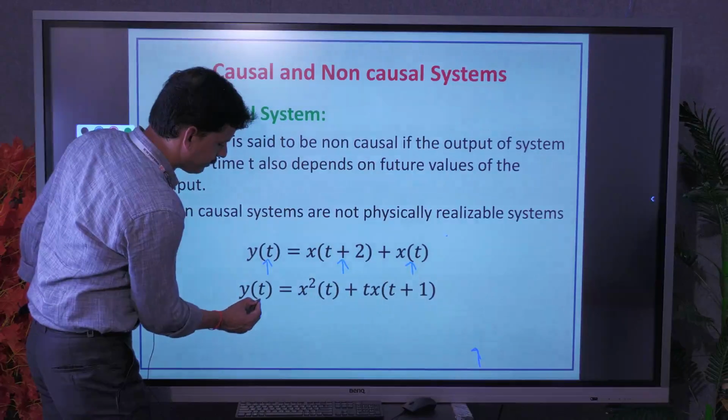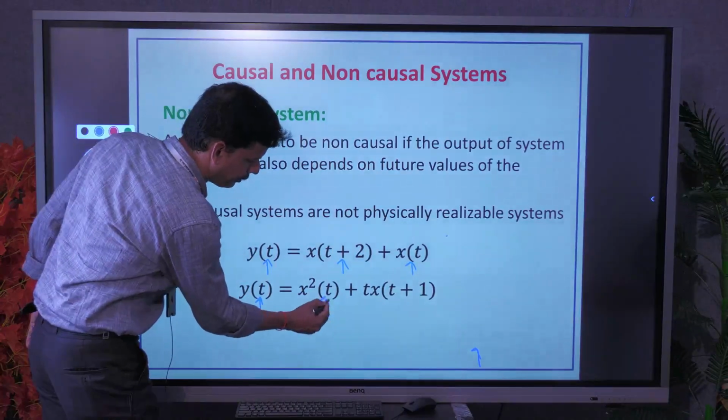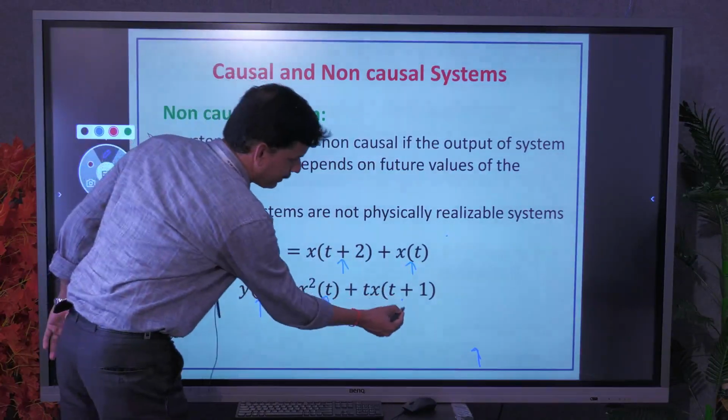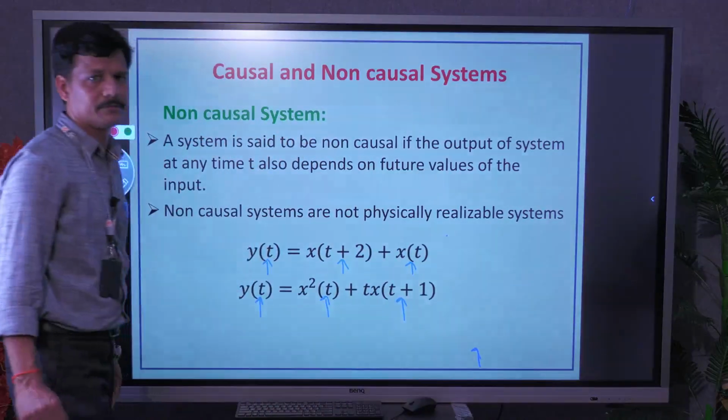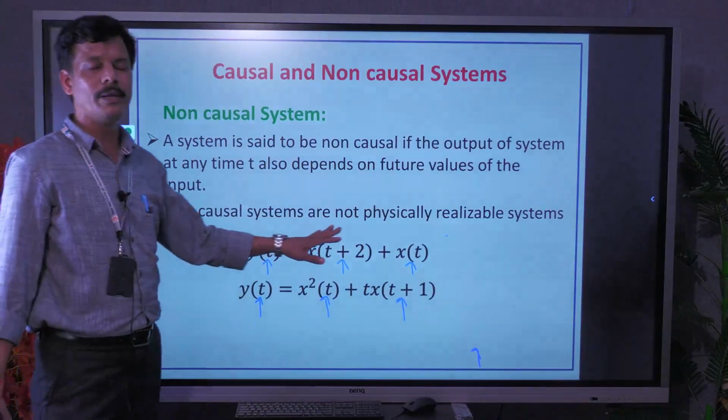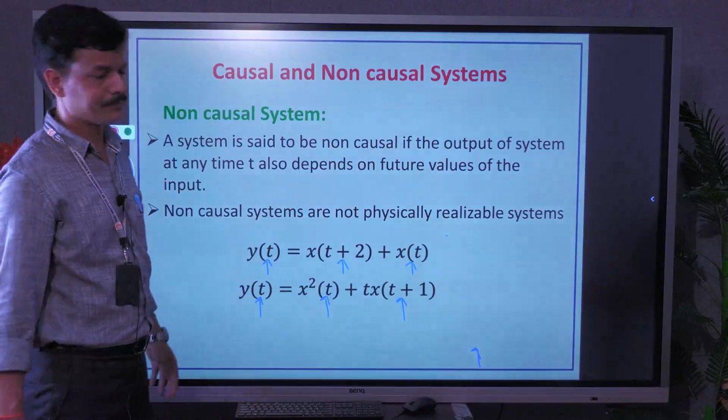Similarly here, present output depends on present input. Up to this it is okay, but it depends on future values of input. So the system is said to be non-causal.